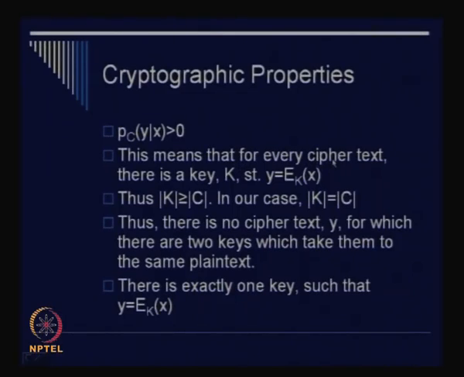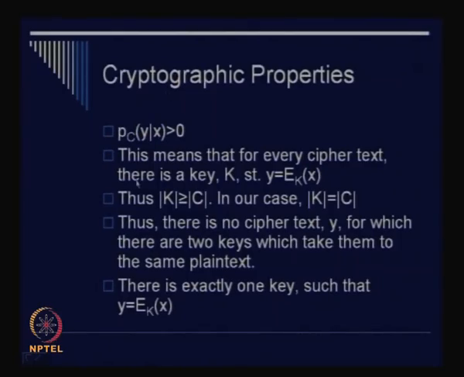So again, reiterating the fact, for every ciphertext y, there is a key k which defines this mapping. So the number of keys has to be at least equal to the number of ciphertexts, right? For every ciphertext symbol, you have a separate key which will define this mapping. So the number of keys is at least equal to the size of Y. It can be more than that also, but at least equal. Therefore, the size of K is greater than or equal to the size of C. In our case, consider that the size of K and the size of C are the same.